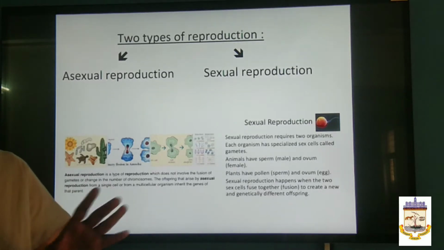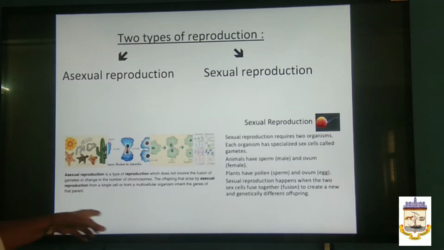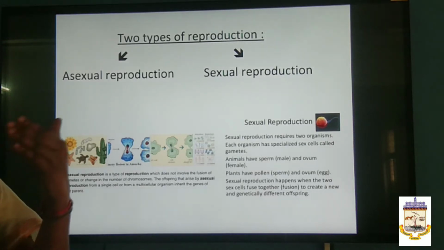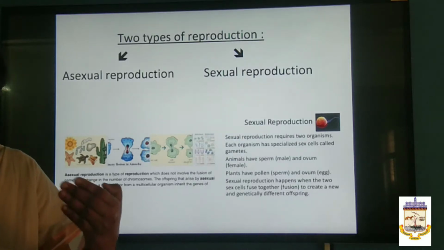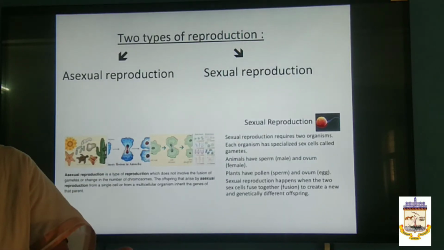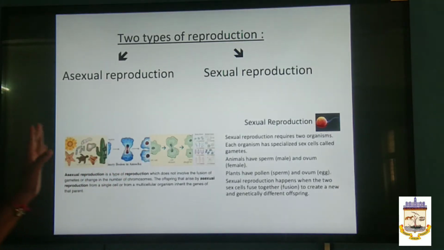There is no biparental union; only a single parent undergoes division. The offspring inherit the genes of their parent: the same genetic constitution has to be replicated, and a set of chromosomes is forwarded to the daughter cells. That is the main agenda here.